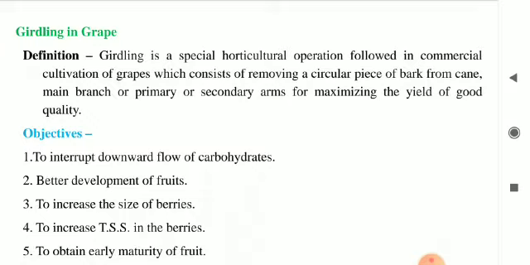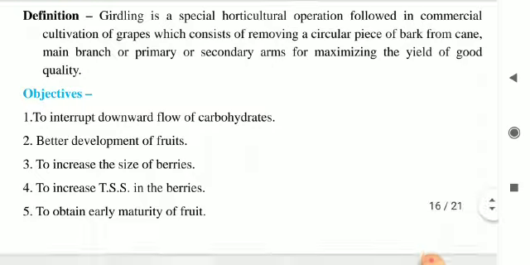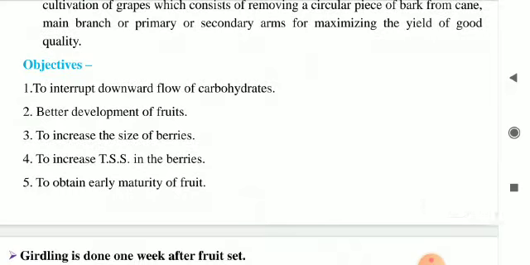Now these are the parts of the grape plant: full grown grape plant, cane, main branch, primary arm and secondary arm. Circular bark can be removed from any one of these. Objectives of girdling: to interrupt downward flow of carbohydrates, better development of fruits, to increase the size of the berries, to increase the TSS in berries, and to obtain early maturity of the fruit.